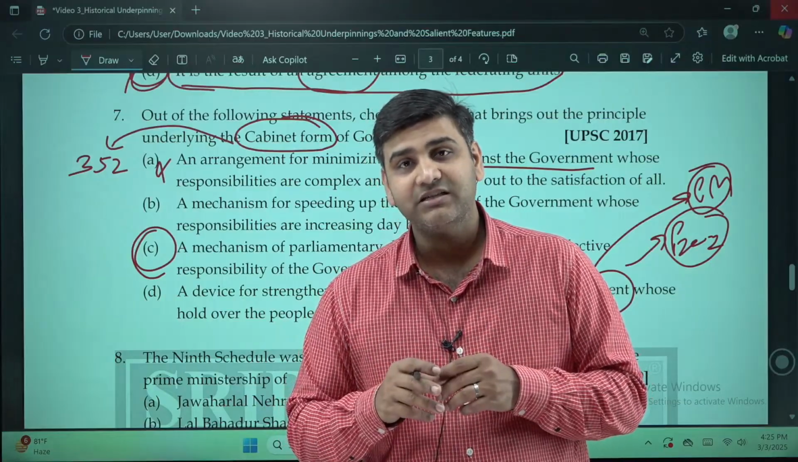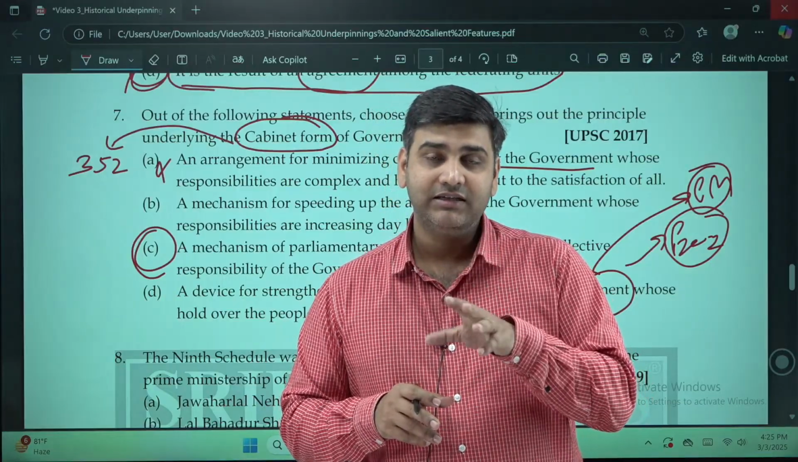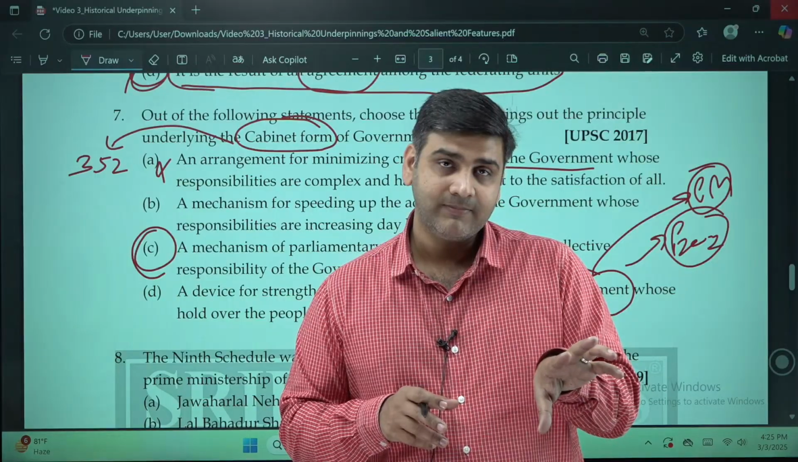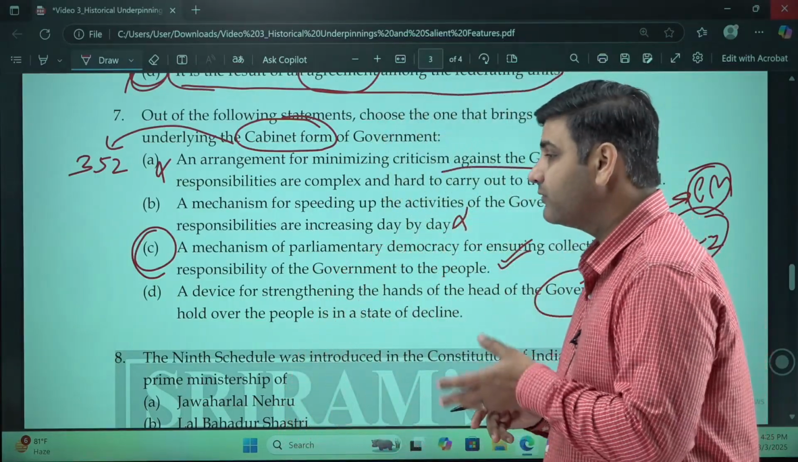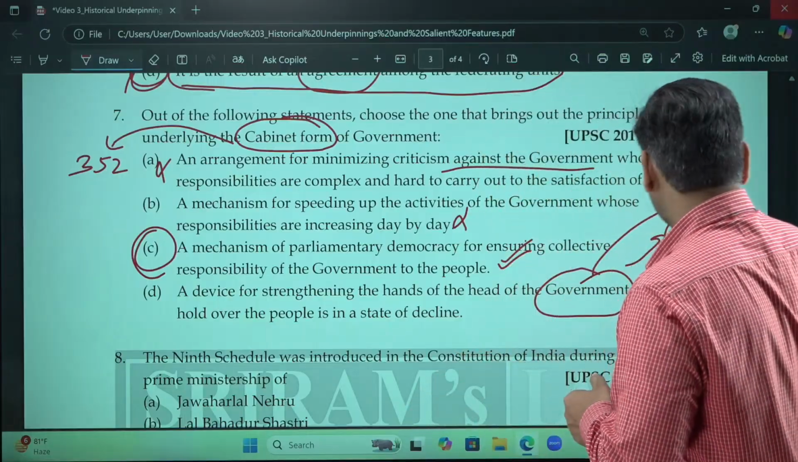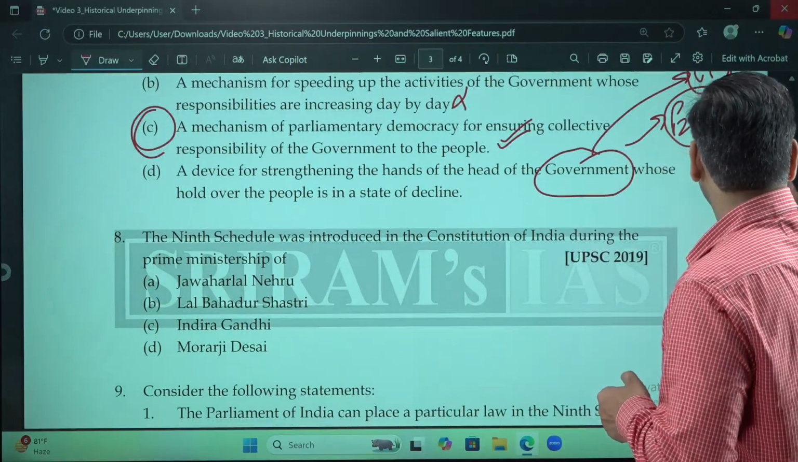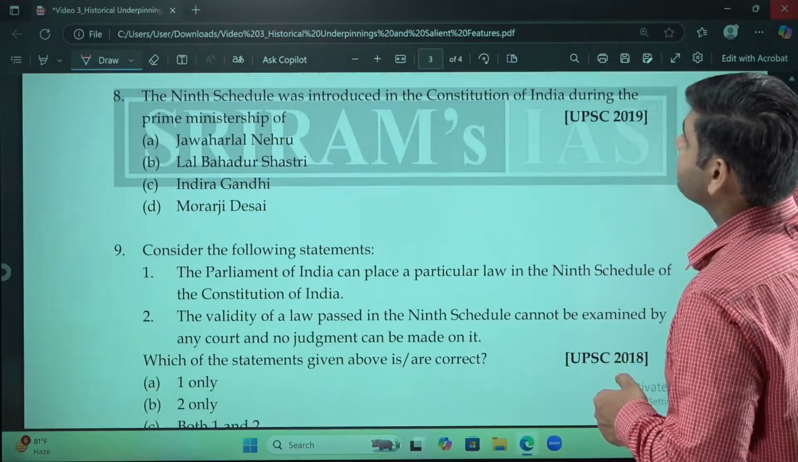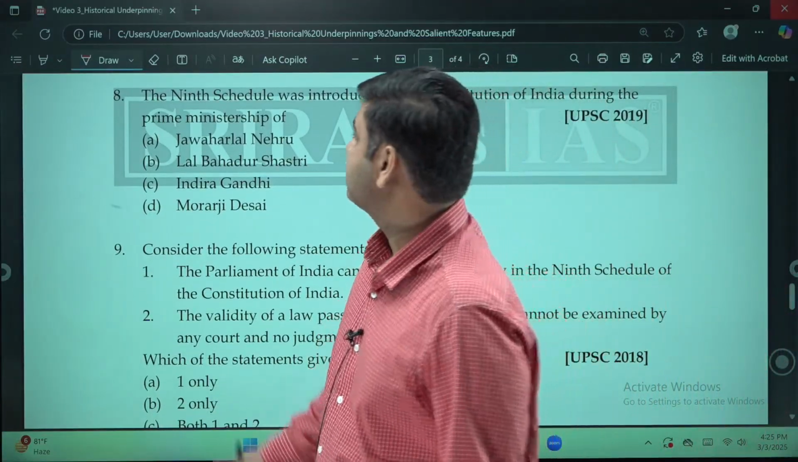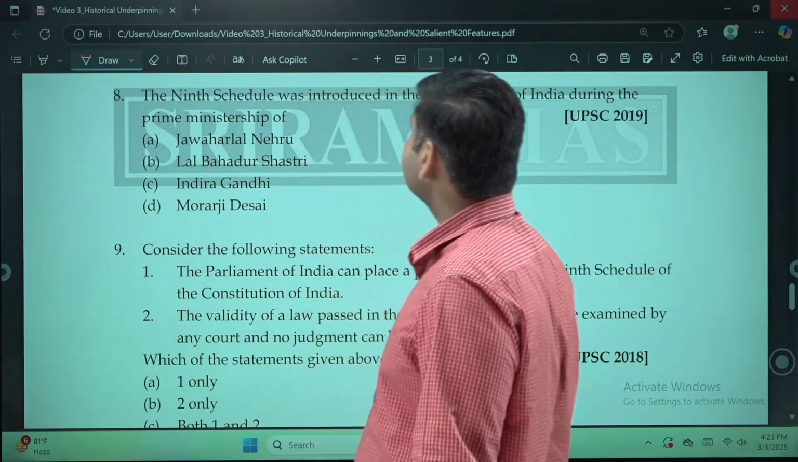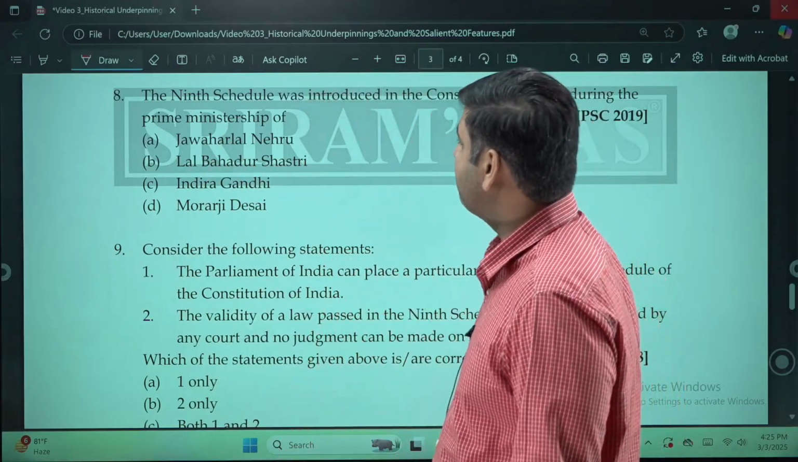That is the mechanism which is called the collective responsibility mechanism, followed in the parliamentary form of government. A very strong form of government, if you see, where the executive is responsible to the legislature and is chosen from the legislature. Question number 8. The 9th schedule, we have already seen a box.